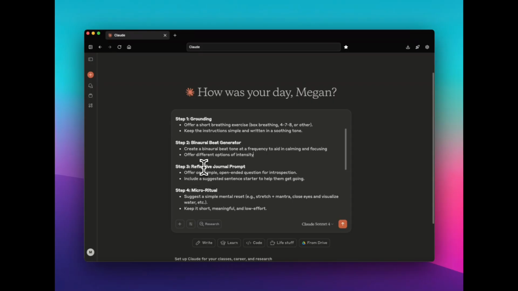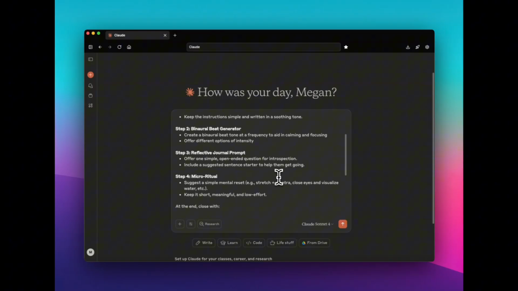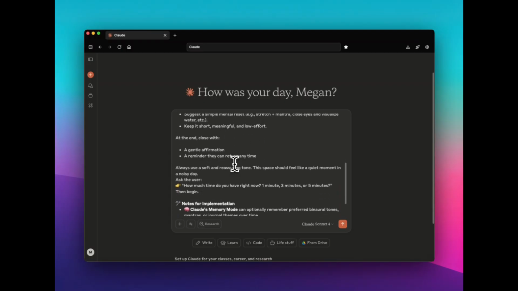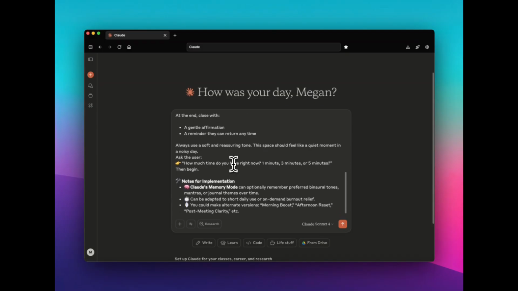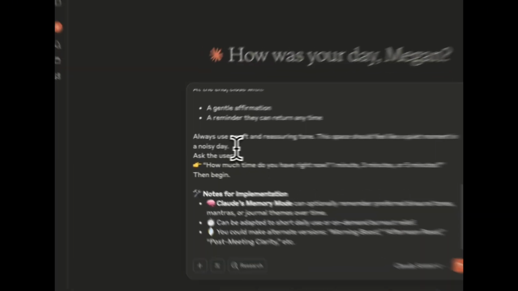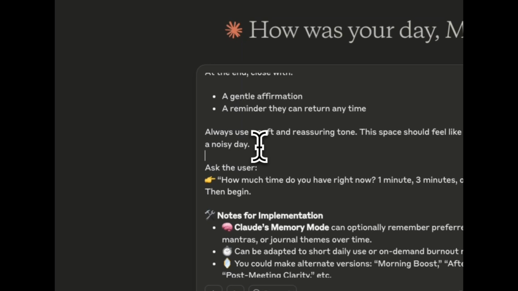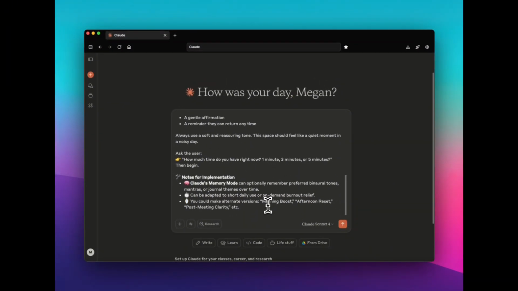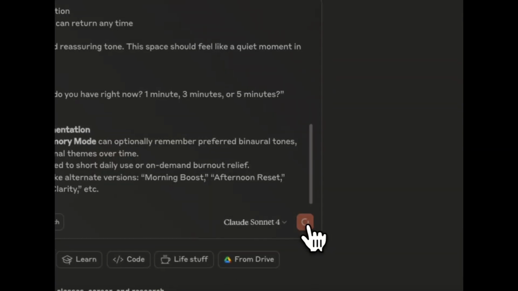I want to have a reflective journal prompt, so an open-ended question for introspection. This is good. And then a micro ritual, so suggest a simple mental reset and keep it short, meaningful, and low effort. I like that we are starting with different options on how much time you're going to use for this. This is good, so I'm going to run it.